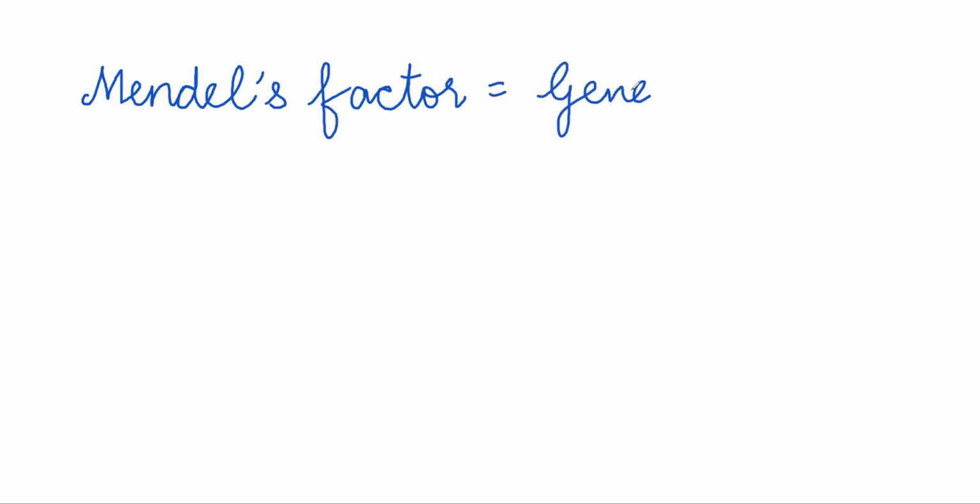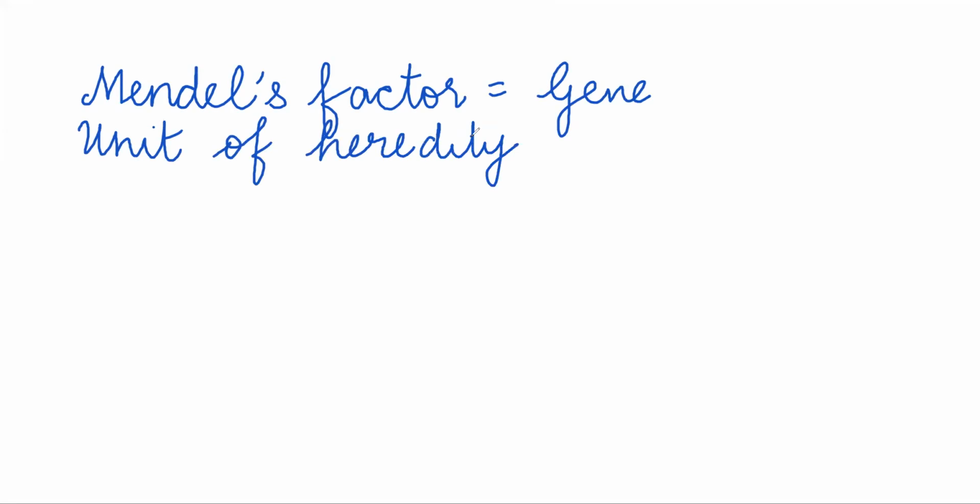Mendel's factor is nothing but gene. Now, what is this gene or Mendel's factor? It is nothing but the unit of heredity.